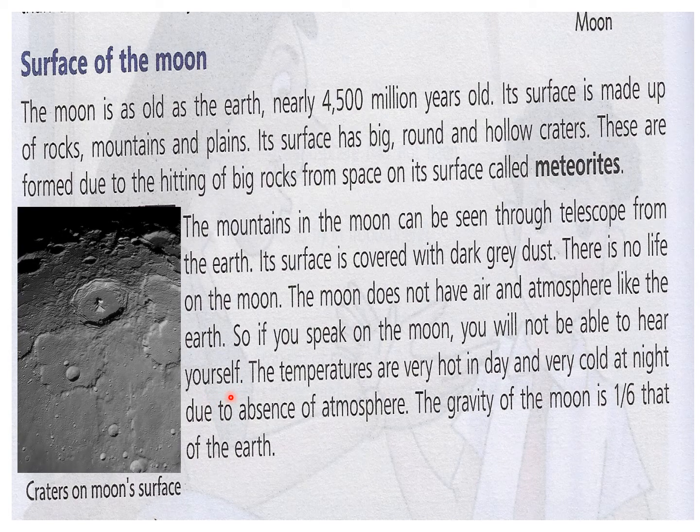The temperatures are very hot in the day and very cold at night due to absence of atmosphere. So direct sun rays fall, and so the temperature is very high, minus 150 degrees and plus 150 degrees centigrade. The gravity of the moon is 1/6 that of the earth. That means it is 6 times less than the earth.